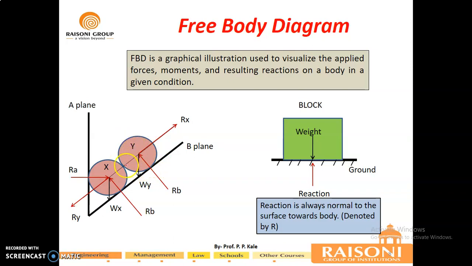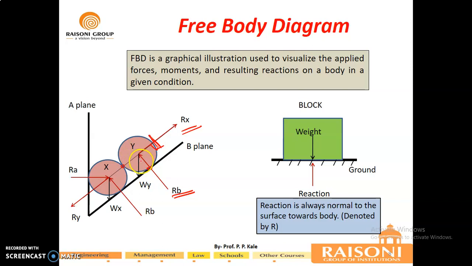Now if you consider this cylinder y, it is contacting here and here. So at both of these contacts, there will be development of reaction. If there is a contact of cylinder y with x, there will be a reaction from x on y, and please note that this reaction is always perpendicular to the plane.